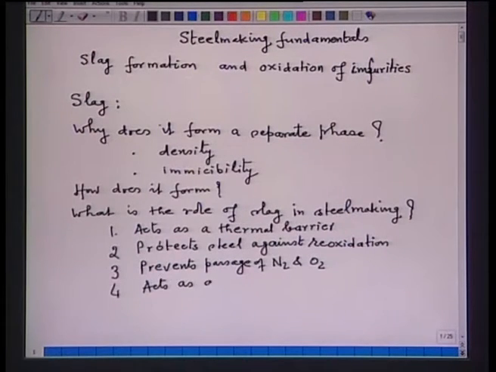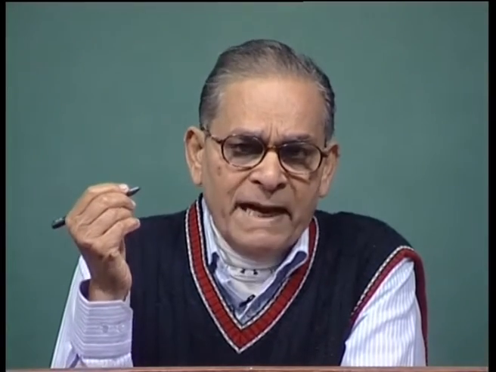as a sink for impurities. That means, when silicon gets oxidized as SiO2, Mn gets oxidized as MnO, phosphorus gets oxidized as P2O5, then they form a slag, and by creating suitable properties in the slag, it acts as a sink for all these impurities which are coming from the oxidation of the hot metal.